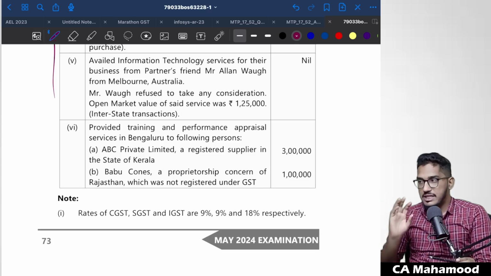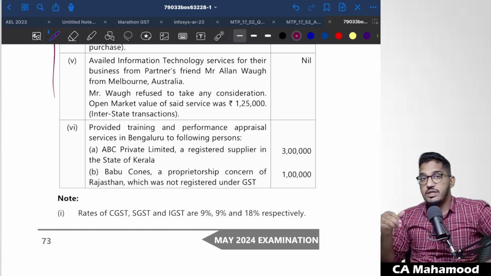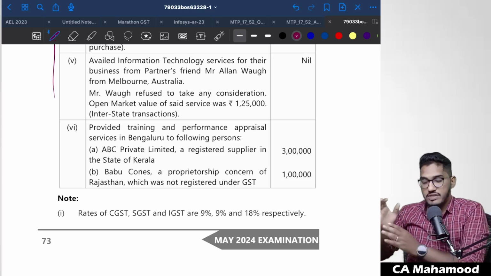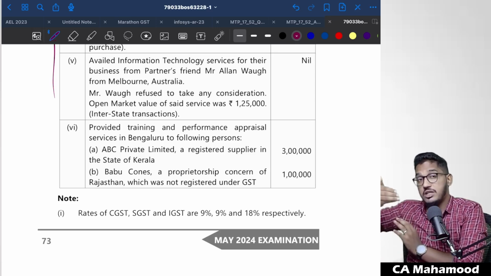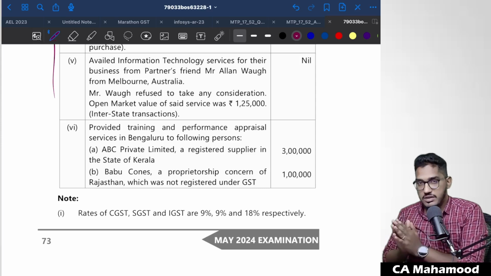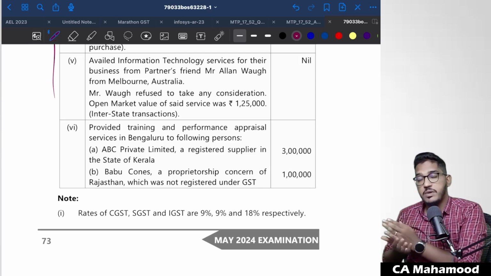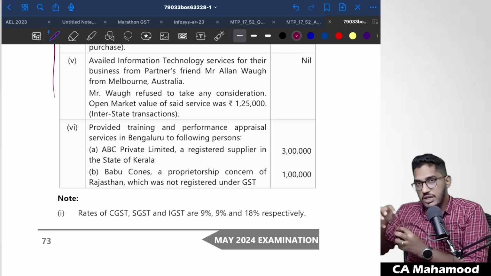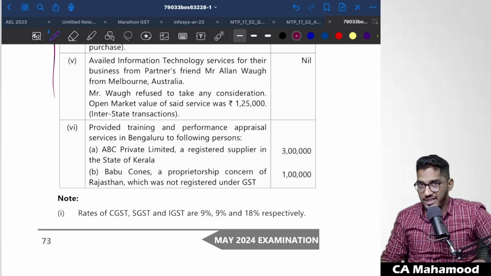If you know exactly what is the expectation, then you can understand the question in the correct perspective. So always my suggestion, when you read questions in GST, especially if the question is very lengthy, humble suggestion, just come to the last paragraph, give a reading once, you will get the clarity of what is expected from you, so that when you go into the details of the question, you will remain cautious, your focus will be on the right point.